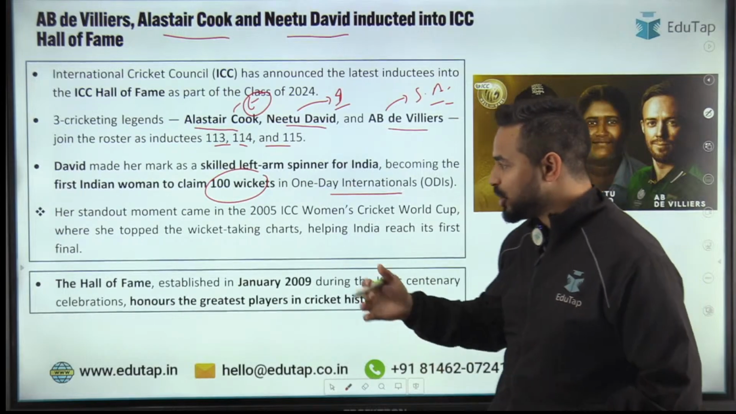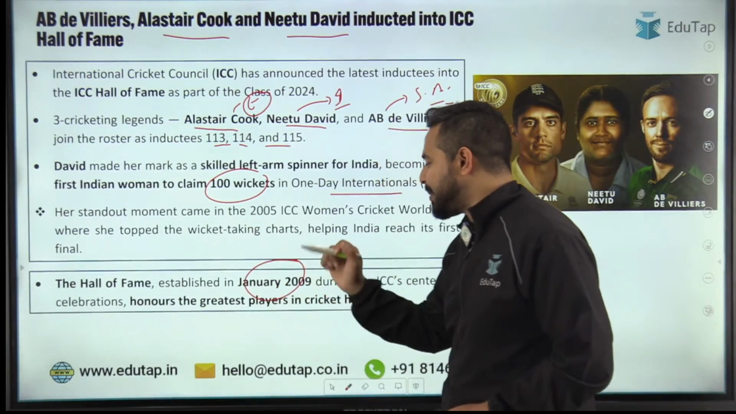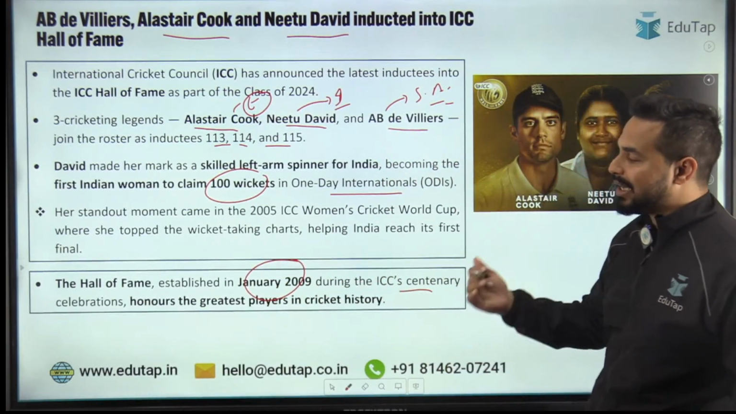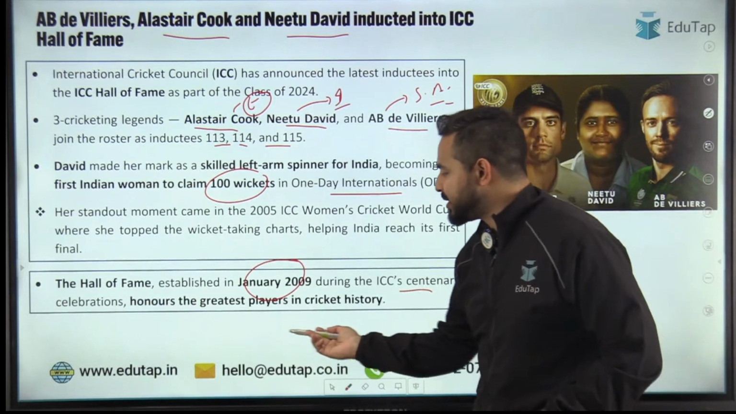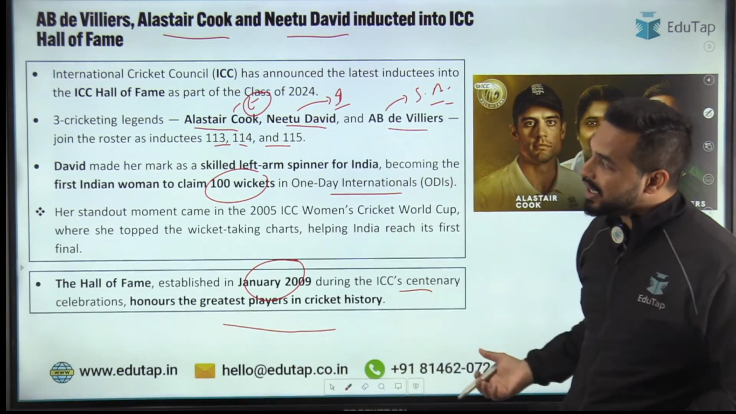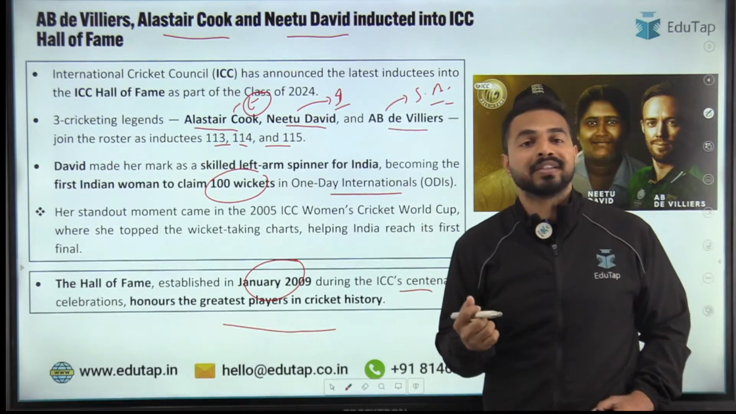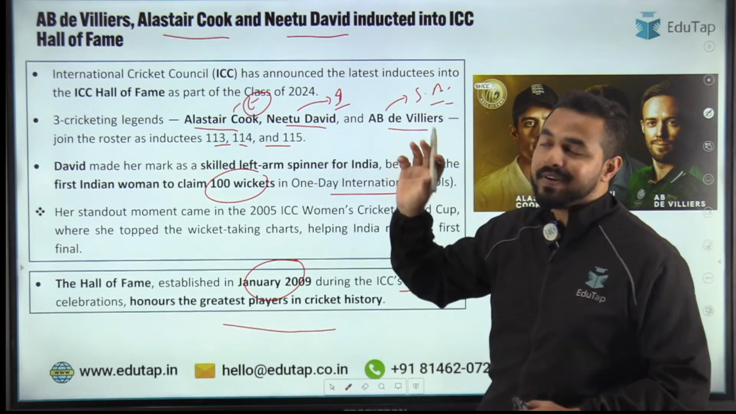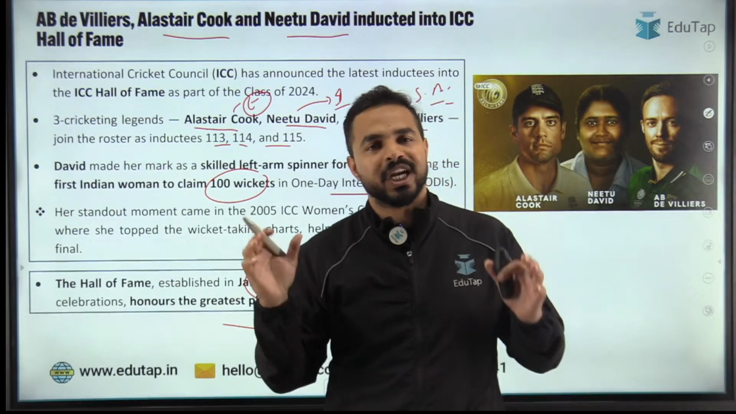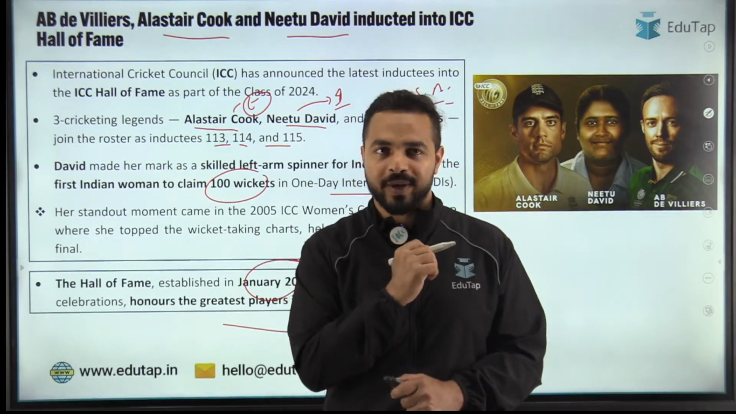Okay. And this Hall of Fame was established in January 2009 during the ICC centenary celebration, honoring the greatest players in cricket history. And you can see here that she was the first Indian to claim 100 wickets, and Alastair Cook and ABD Villiers are also legendary players of cricket, so that's why they have been inducted into the Hall of Fame.